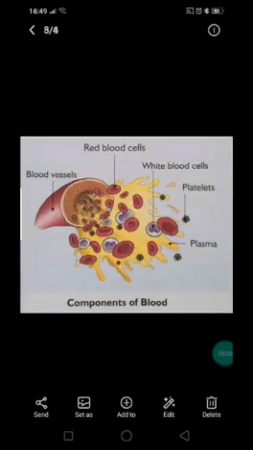Yes, and inside this blood you are going to have a liquid fluid called plasma, which is yellow color protein. In that protein you can see all these three types of cells are going to float. Okay, they are going to float. What are those three types of cells? Red blood cells, white blood cells, and platelets. All these three types of cells are going to float in the liquid protein called plasma. Yes, children, did you understand this? Yes. Now getting back to red blood cells, how do they look like?